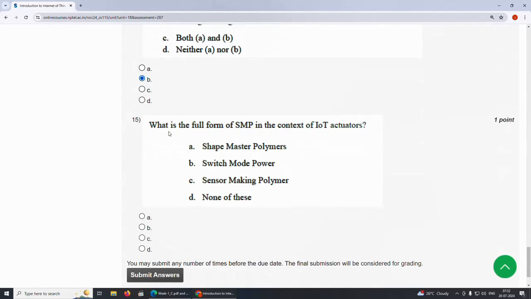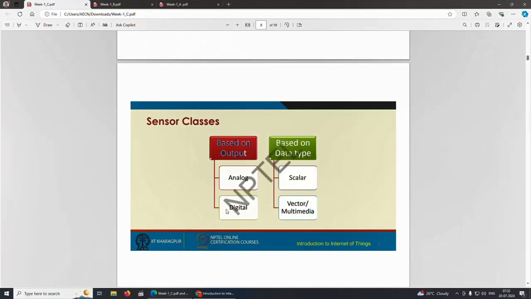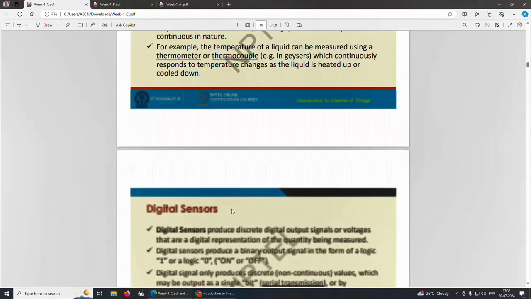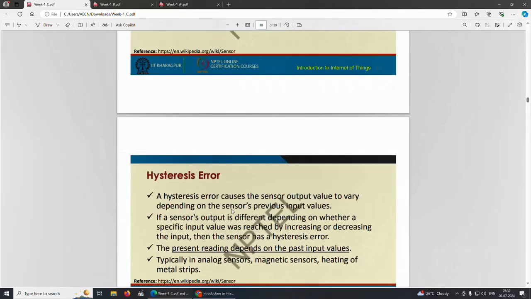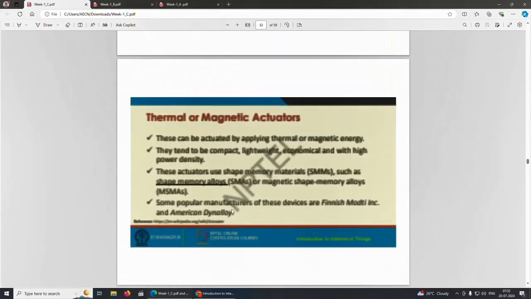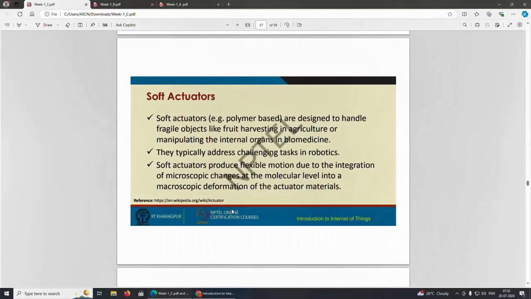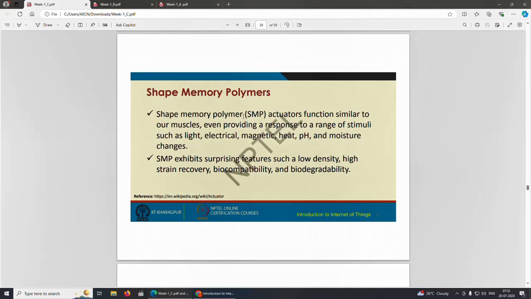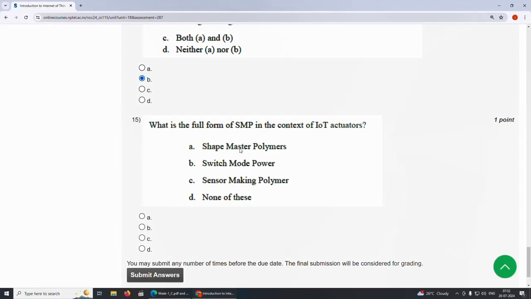15th question, the last question. What is the full form of SMP in the context of IoT actuators? SMP stands for shape memory polymer. The options given are shape master, switch mode, sensor making polymer, none of this. The answer is none of this.